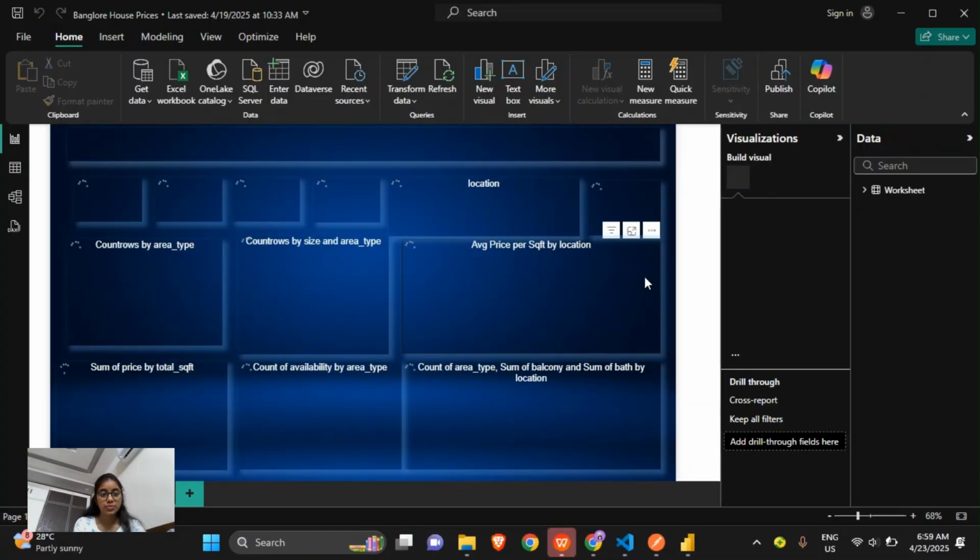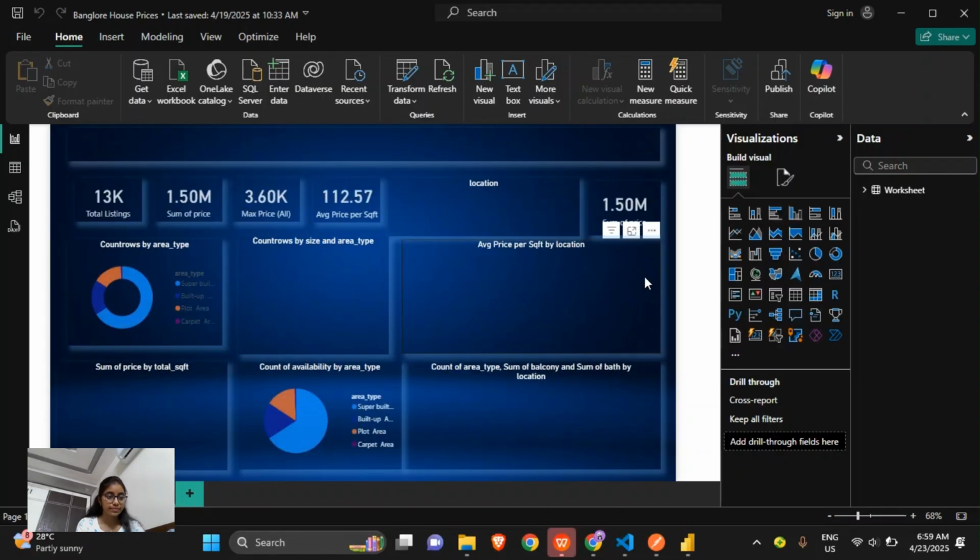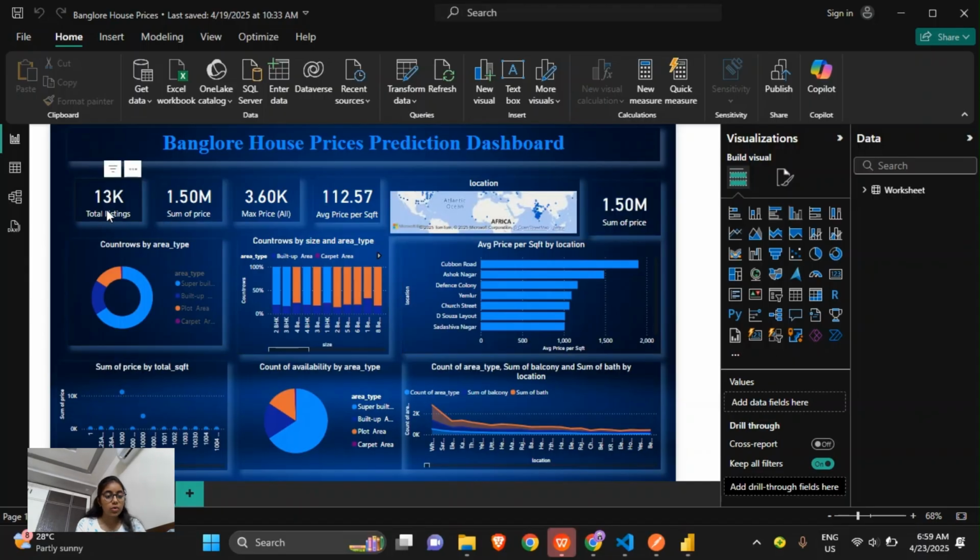So this is the dashboard that I've already created. This contains total listings of 13K, and the sum of all the prices in Bangalore is 1.50 million, and our maximum price is 3.6K, and the average price per SFT.